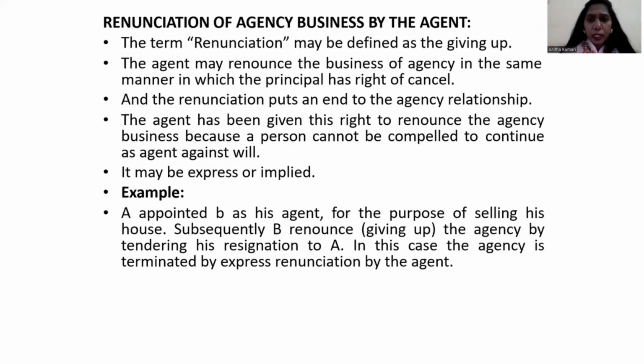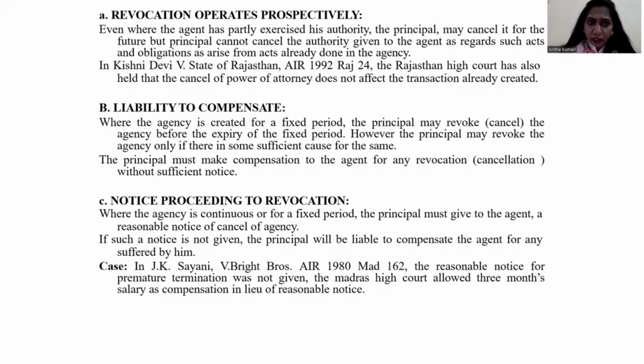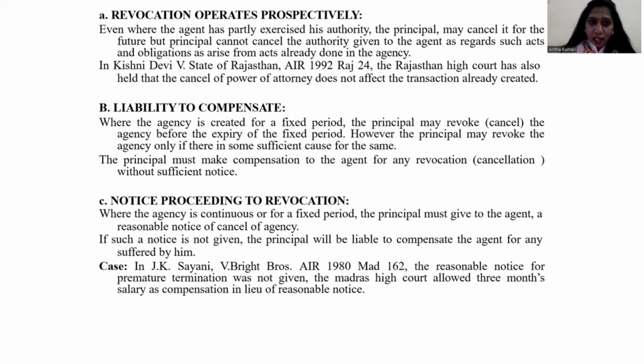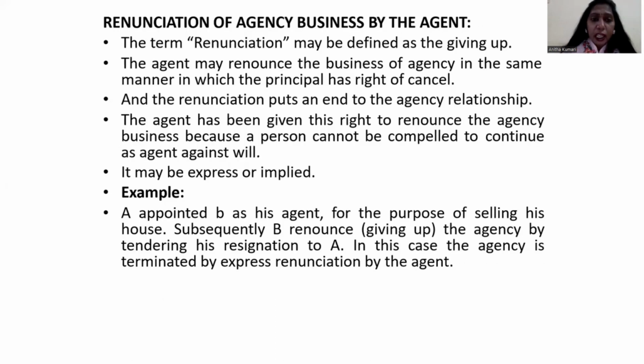Renunciation of agency by the agent. See, revocation is different. Renunciation is different. Revocation means cancellation. Here, the principal is canceling the relationship of the agent. Whereas here, the agent is giving up. Okay, the agent is giving up. That means the agent is showing disapproval or discomfort with the relationship with the principal.